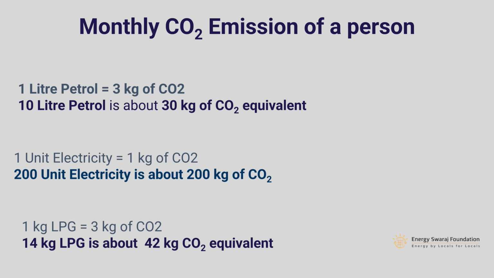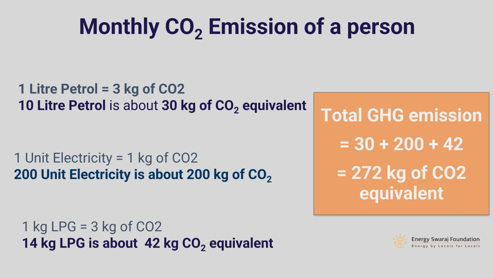1 unit of electricity is 1 kilogram of carbon dioxide. Therefore, 200 units of electricity is 200 kilograms of carbon dioxide every month. 1 kilogram of LPG is equal to 3 kilograms of CO2, and therefore 14 kilograms of LPG is equal to 42 kilograms of carbon dioxide emission. Okay, so this is from different sources. Let us put all of them together and sum it up. Hold your breath. 30 plus 200 plus 42 is 272 kilograms of carbon dioxide equivalent every single month.